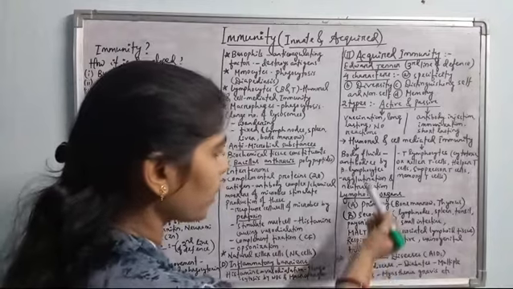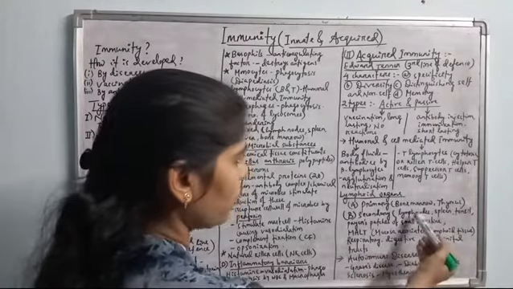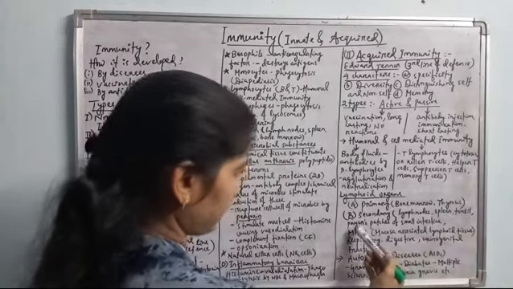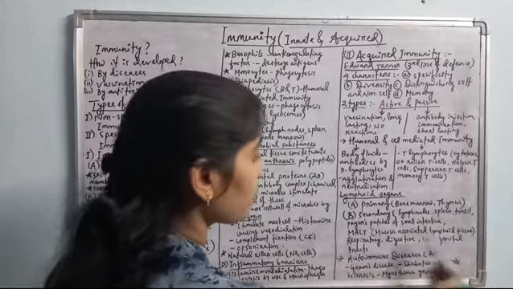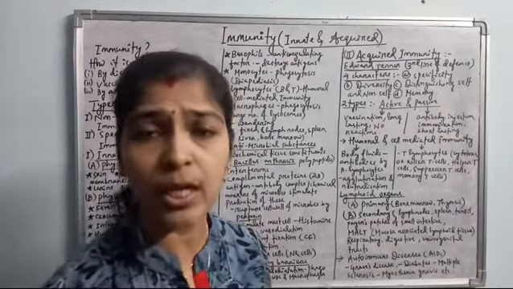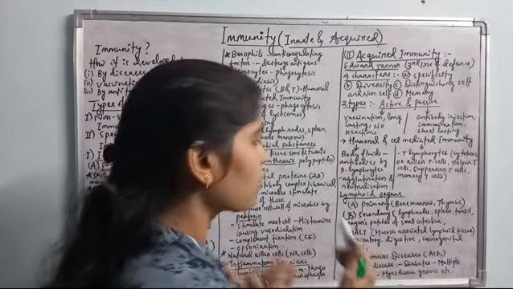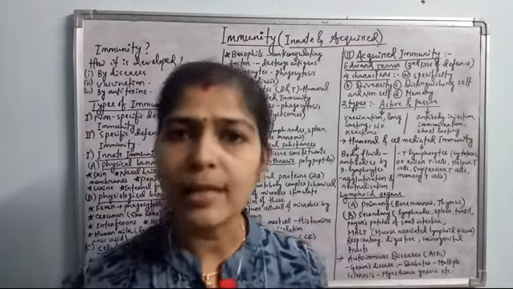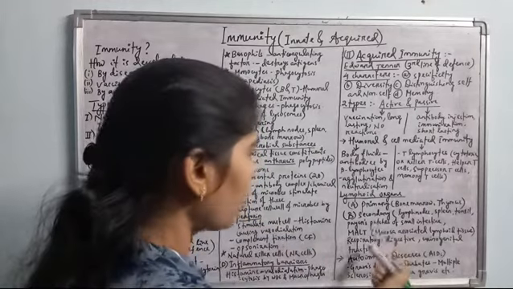These lymphoid organs: primary are bone marrow and thymus, and secondary lymphoid organs are lymph nodes, spleen, tonsil, patches of the small intestine, MALT, and the respiratory, digestive and urogenital tracts. These are the tracts through which any infectious agent can enter into our body. So these also act as lymphoid organs. They are also layered by the mucosa layer, which maintains the immune system. Okay, so all these are the lymphoid organs.